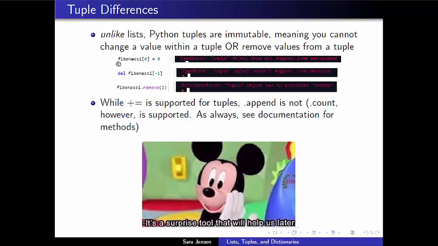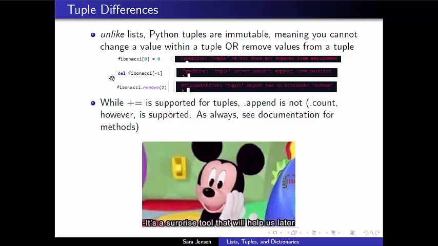For example, I can easily access the first entry in my Fibonacci tuple with the syntax on the left-hand side here, but if I attempt to change that value, to reassign a value here, Python will produce a type error, which says that the tuple object does not support item assignment. So once I've created that first value in my Fibonacci tuple, I am not allowed to change it with this syntax like I could do for a list.